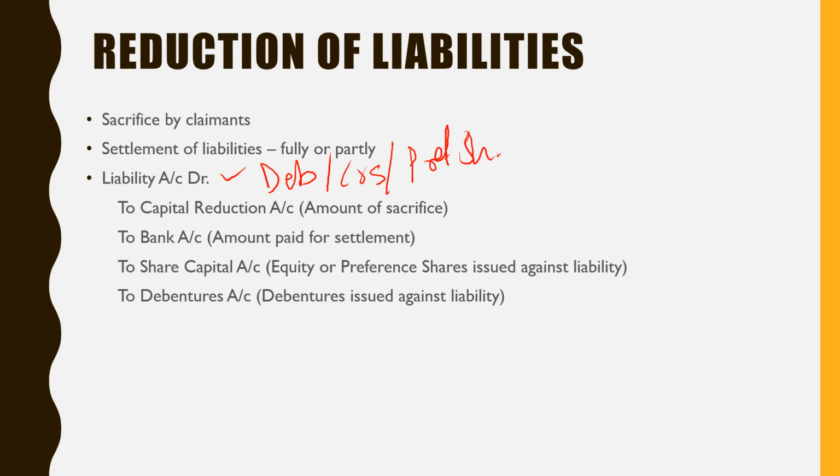So that liability amount will be debited, and whatever amount they have sacrificed will be credited to capital reduction.